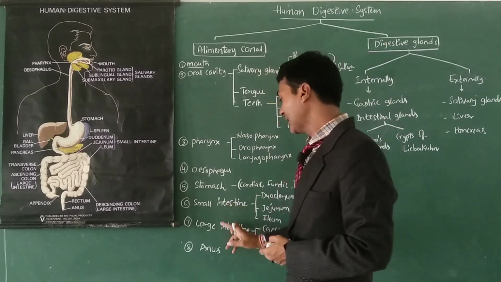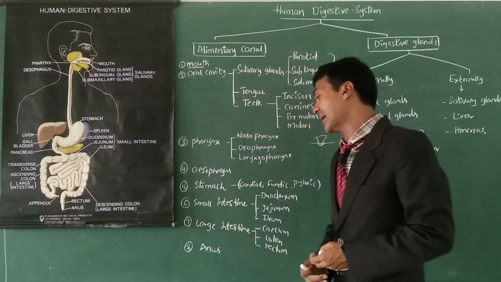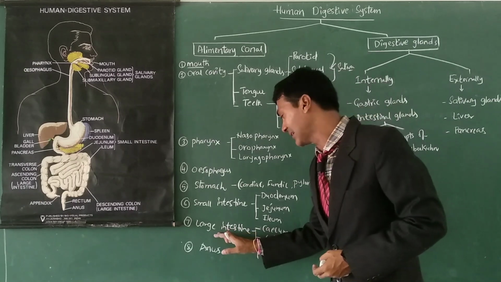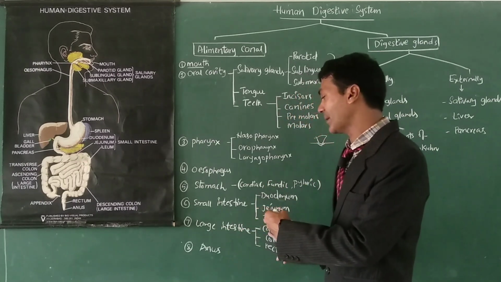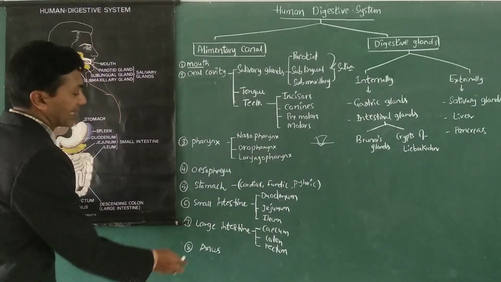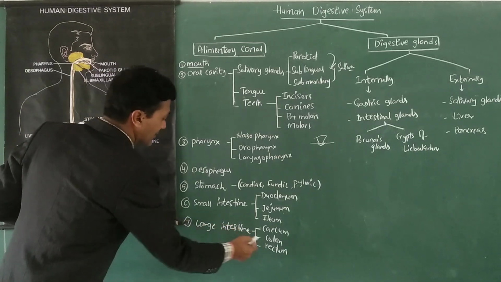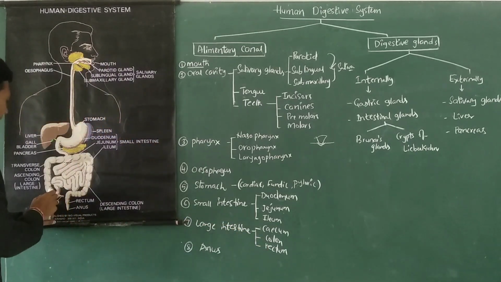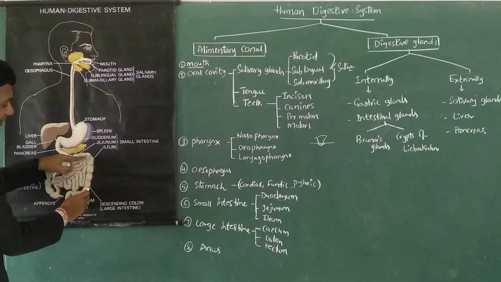We will learn that later. Then coming to the large intestine, small intestine opens into another part of the alimentary canal known as large intestine, which has three regions. The starting part of large intestine is known as cecum, which connects with the ileum, and the middle part of the large intestine is known as colon. Colon has ascending colon, transverse colon, and descending colon.